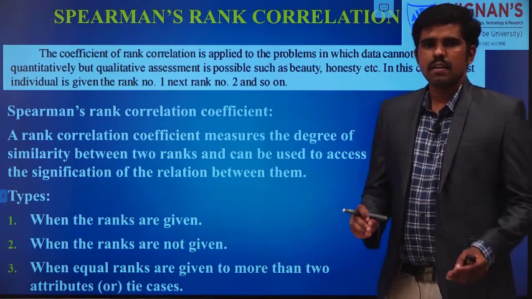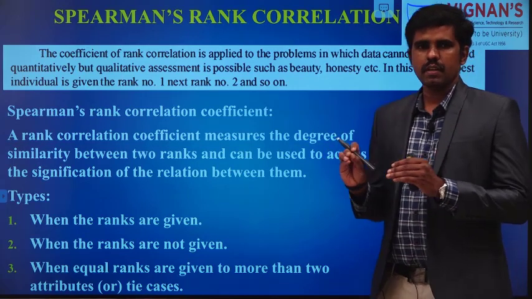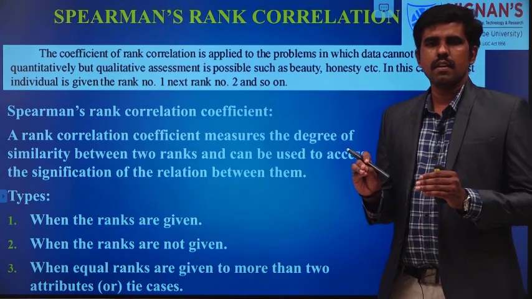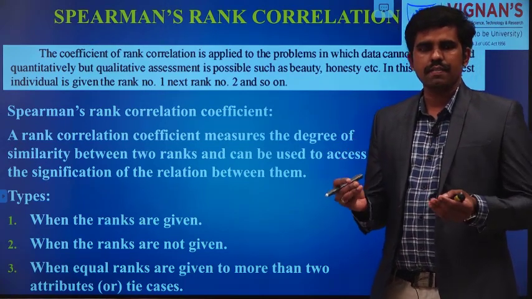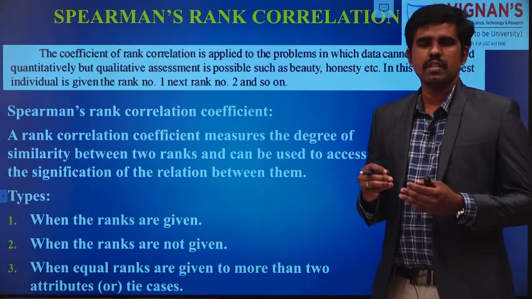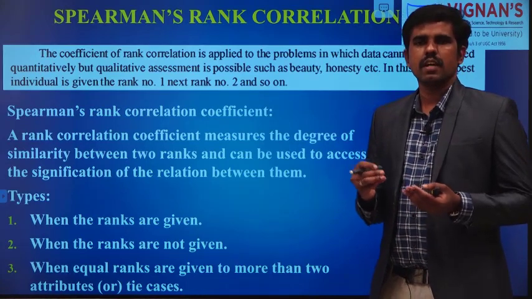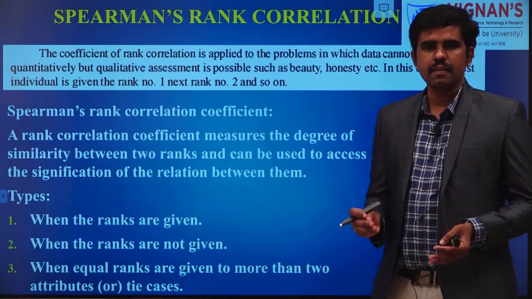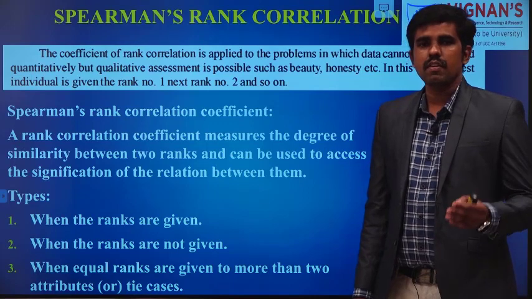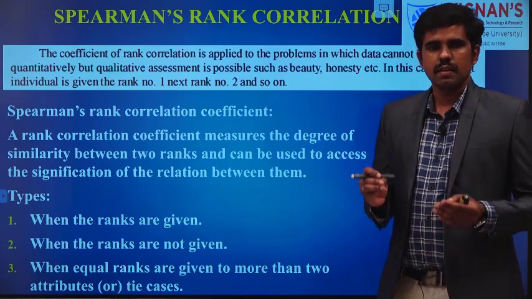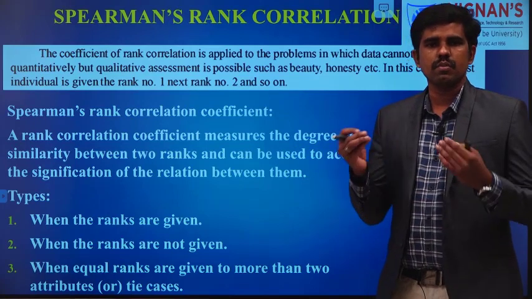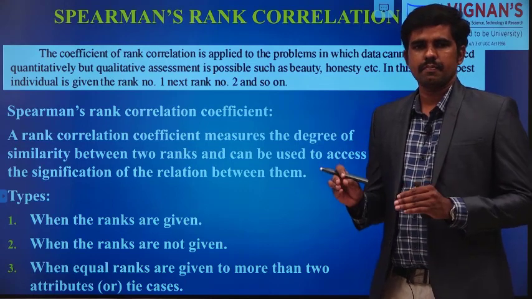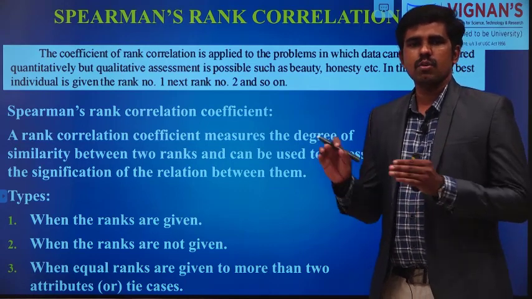For example, suppose I want to take qualitative data and give a number for that qualitative data. Sometimes it is better to give rank instead of values, because beauty is not well defined. It will vary from person to person, and judge to judge, each giving a value based on their own perception. So if it is a rank, then it is better. Normally we give rank for those kinds of situations.